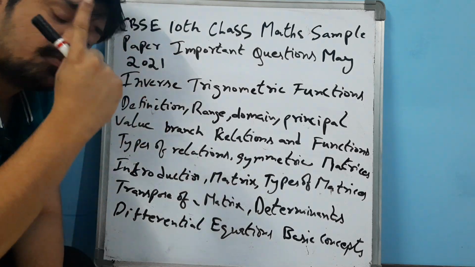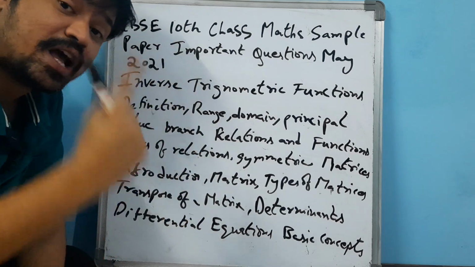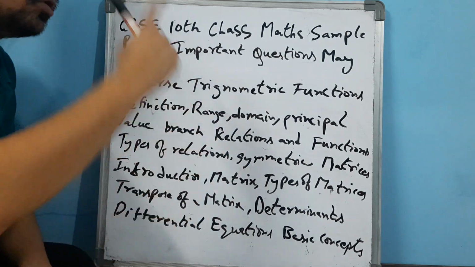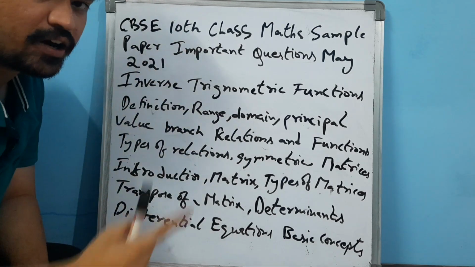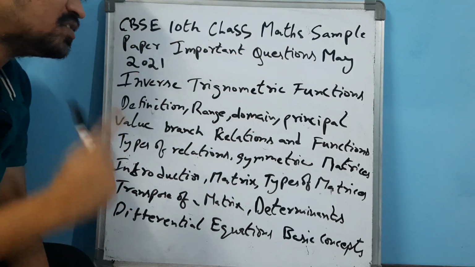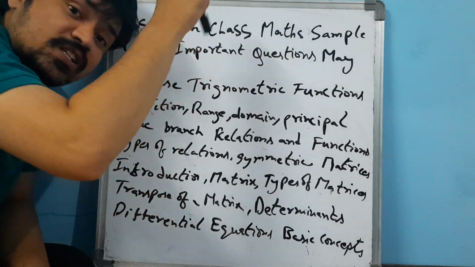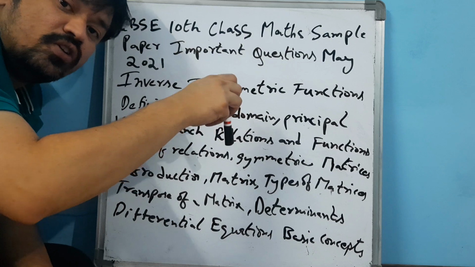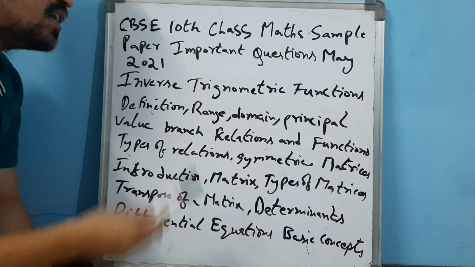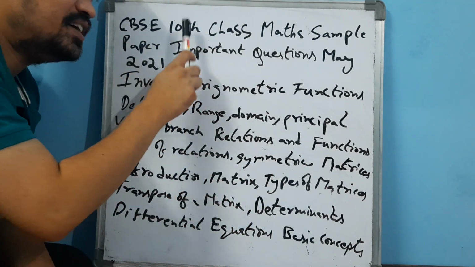Each and every student should be able to practice well in the mathematics paper, because the CBSE 10th class maths sample paper is the most important to each and every student, my dear friends, to get good marks, to get 100 out of 100 marks in the mathematics sample paper for May 2021. I suggest all the students to practice well, and the most important point is that in the description below of this video you can find the information regarding the CBSE Maths sample paper for May 2021 of CBSE 10th class.